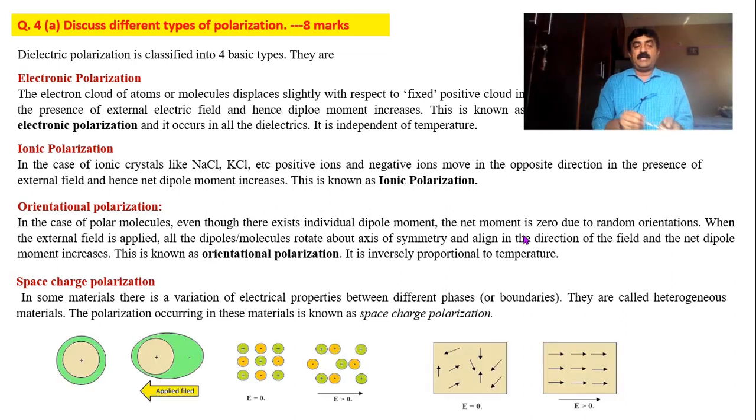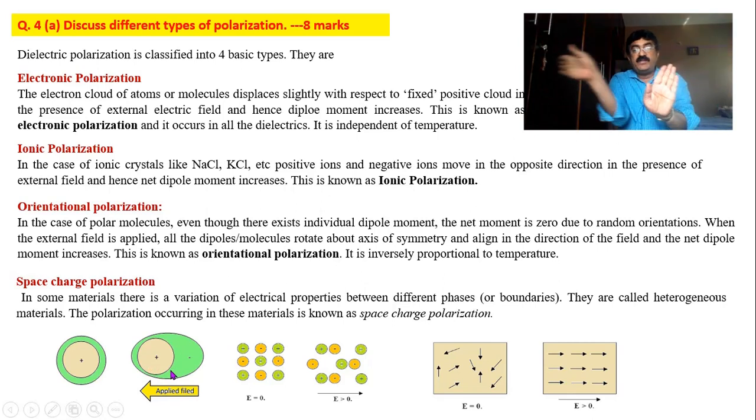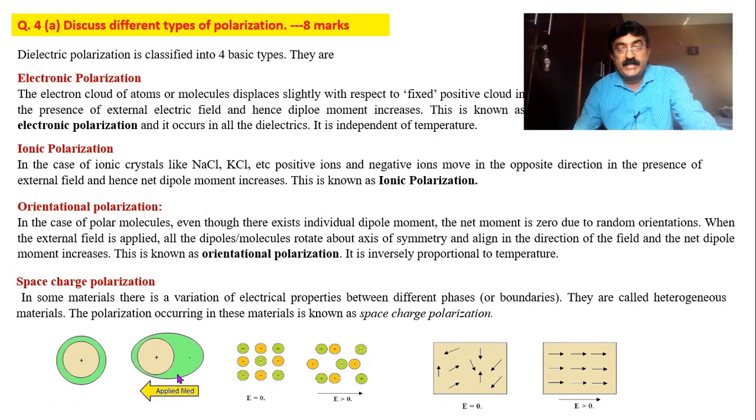The diagrams are like this. You see, in the first case, this is electronic polarization, both positive and negative. This green cloud is negative, this one is positive, so they are overlapping. If I apply the electric field, the negative cloud is shifting this side, therefore there is a dipole moment. Next, coming to second diagram, the charges are well arranged, sodium, chlorine, sodium, chlorine, like that.